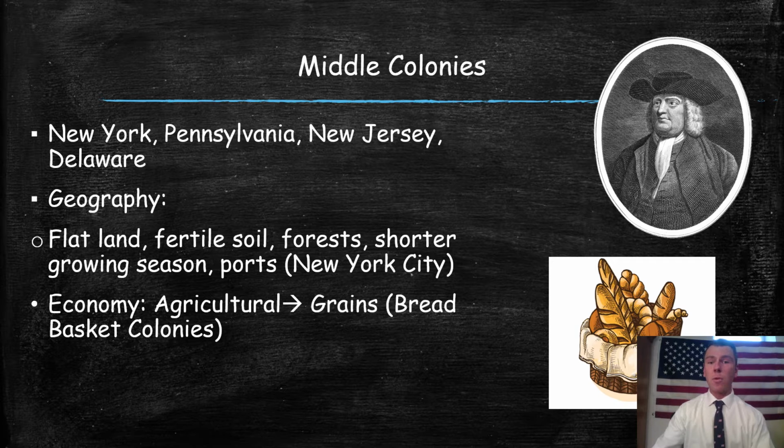There are also heavily forested areas. We're talking about places like the Adirondacks, which are very forested. So we're going to see them using the lumber to build things like ships, houses, and other buildings. They're going to use that to their advantage. Just like New England, it gets very, very cold, especially here in New York. There's a lot of snow, so we don't have as long a growing season either.